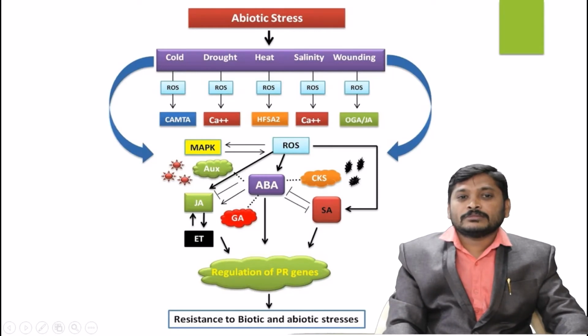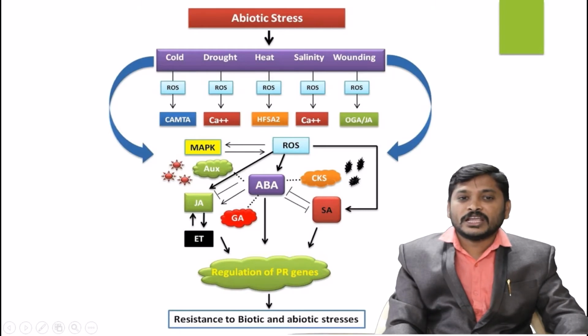So, calcium accumulation takes place and other gene products can be accumulated more and more. Finally, the reactive oxygen species is the triggering molecule that is going to control auxin gene production, abscisic acid production, salicylic acid accumulation, glutamic acid accumulation, jasmonic acid and ethylene.